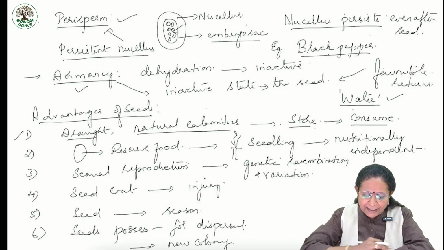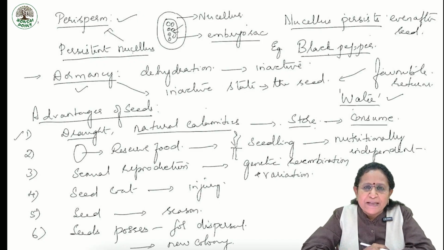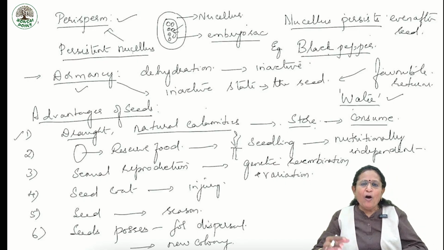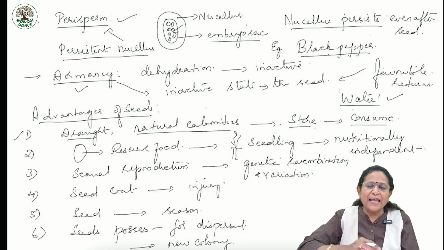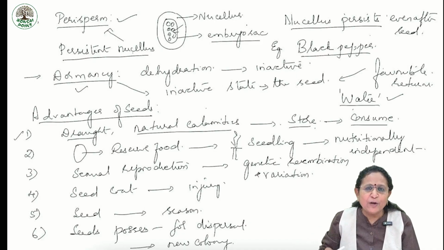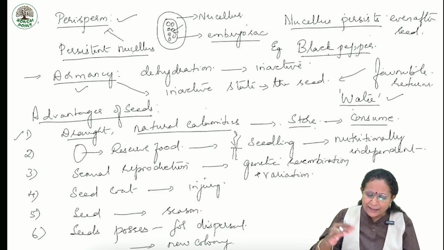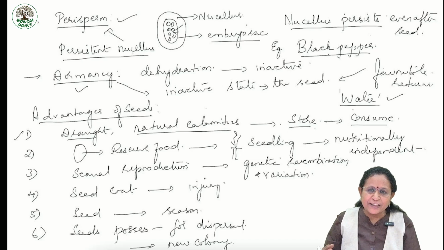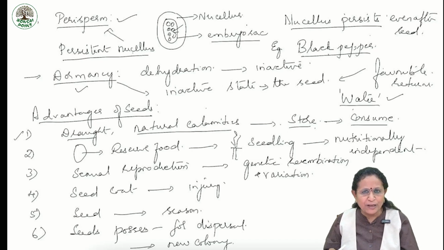Now, on the other hand, what is the meaning of dormancy? As and when the seed starts maturing, it loses water content. Thereby, it attains a state of dehydration, or we say it becomes inactive. This inactive state of seed is said to be dormancy. On the return of favorable condition, it becomes active. Which is the favorable condition? It is the water.